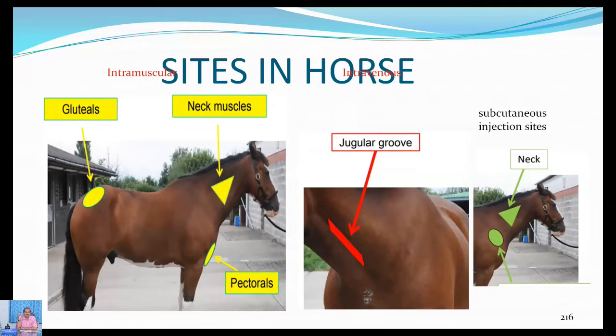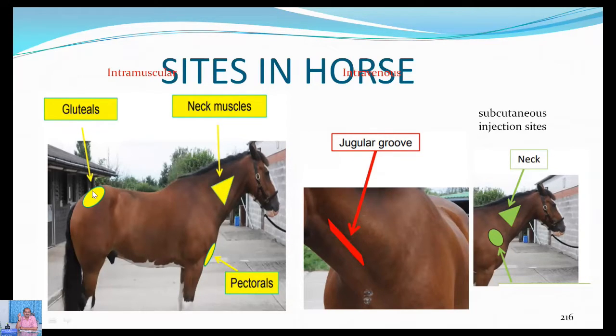So these are the sites, especially for intramuscular injections in the horses. You should know, because if you suddenly go to a stud farm and you do not know where to give the injection, these are very costly animals. Usually one horse costs 5 to 10 lakh, and if it has won in the races, then the cost will also increase. So if you administer the injection without any care, and the horse becomes a limping horse, then definitely you will be sued for that.